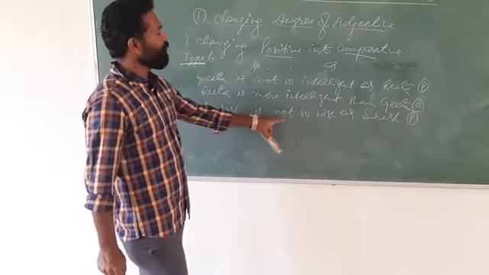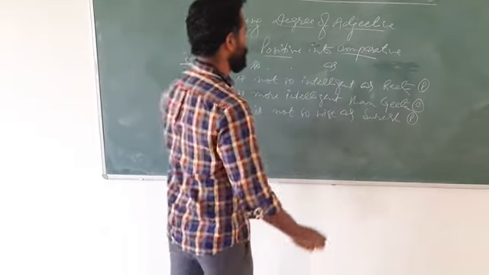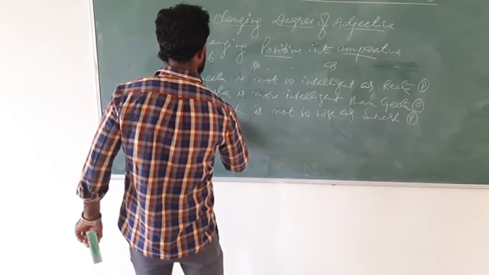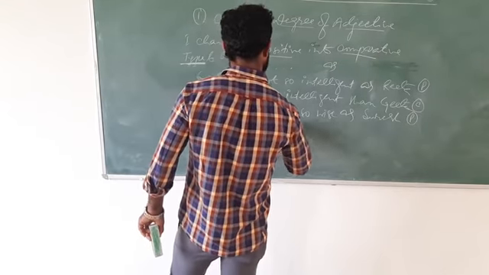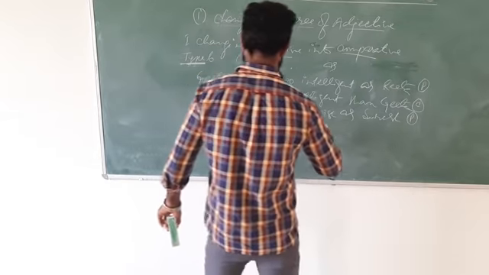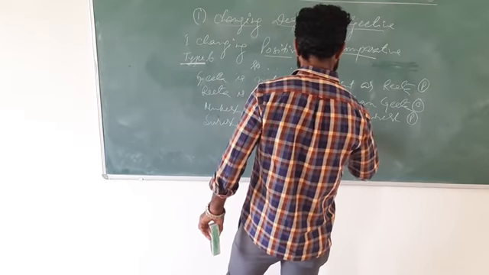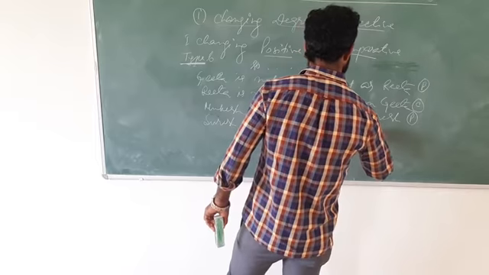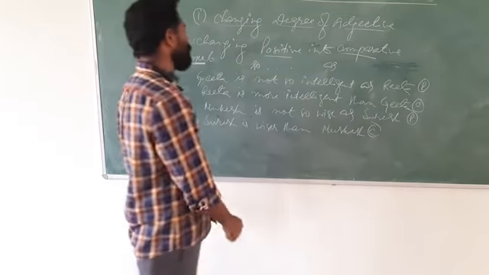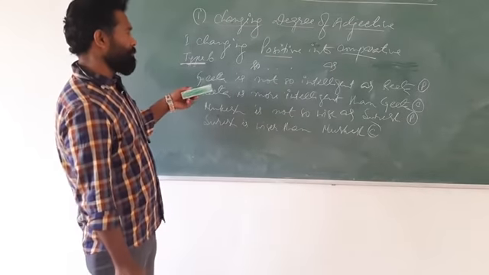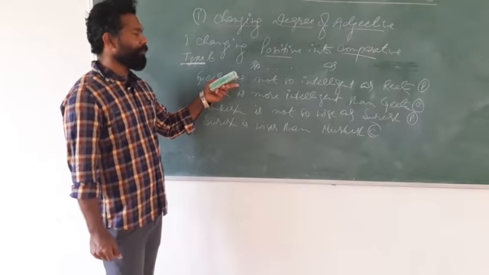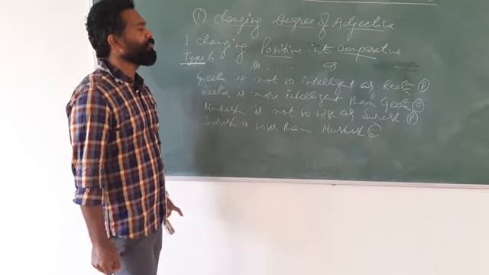Mukesh is not so wise as Suresh means Suresh is wiser than Mukesh, and this is in comparative degree. So here we have seen how to transform a positive degree into comparative without changing the meaning.